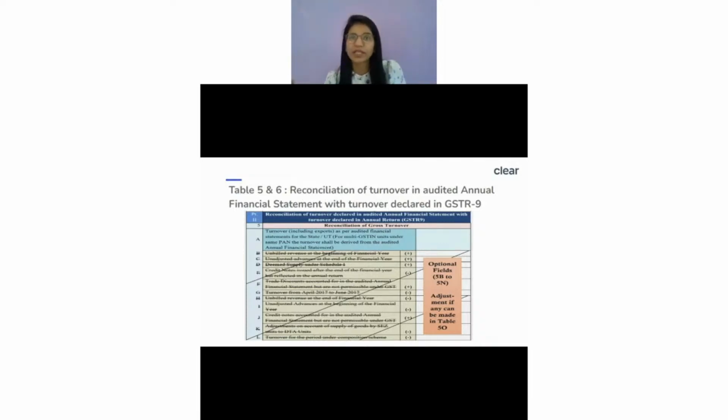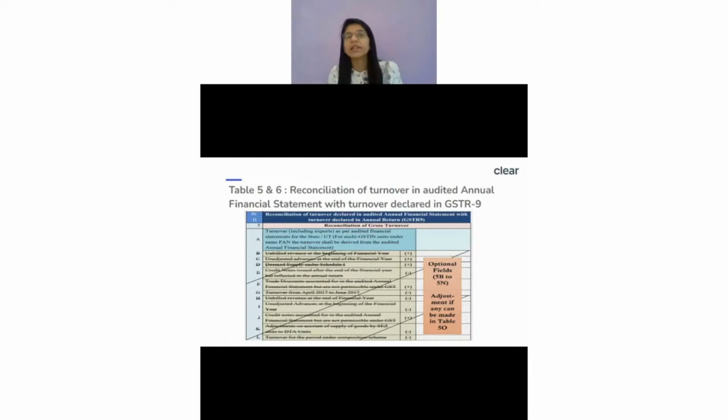You also issue a tax invoice, you also pay GST on top of it. So when I am preparing my GST-9 for a particular state, I will show that as a supply and that will also be included in my turnover.